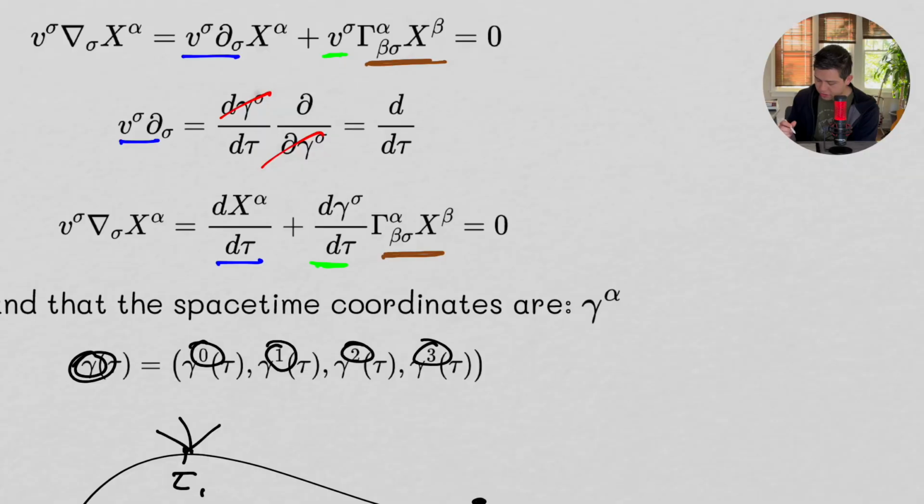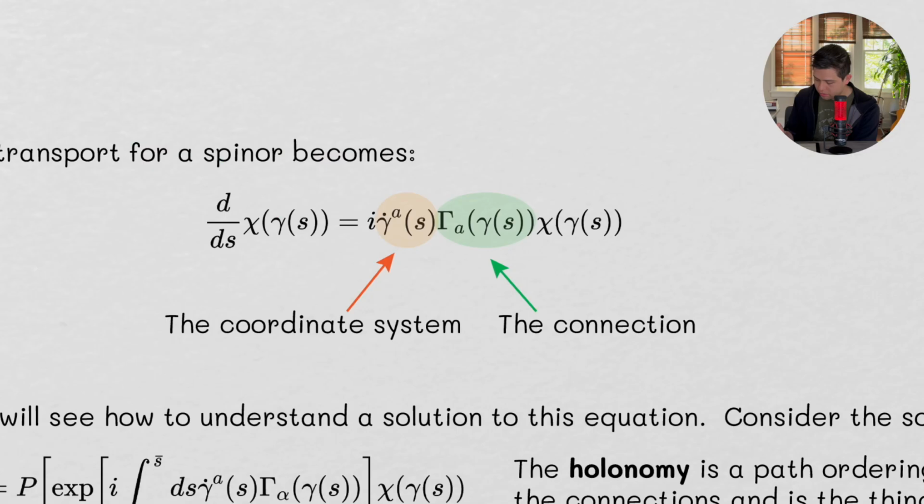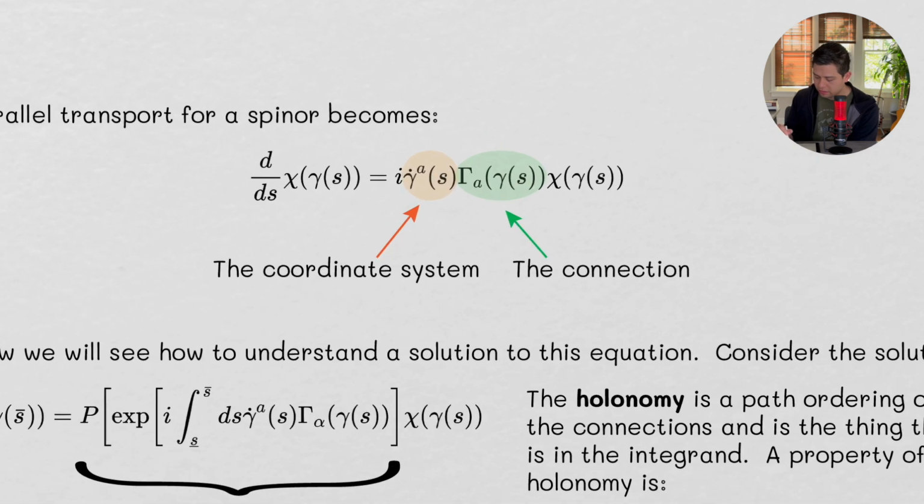And what I'm doing here is really just subtracting from both sides. Okay, subtracting this from both sides, and I'm putting an i here instead of a negative sign, for reasons of which things will be a little bit easier when we start connecting a few other concepts together. But this is a coordinate system. This is a derivative in the coordinate system. And it's summing over these connections. This is the connection. And then here is the object that we're transporting, which is right here as well.